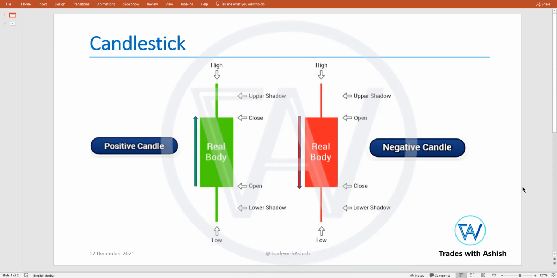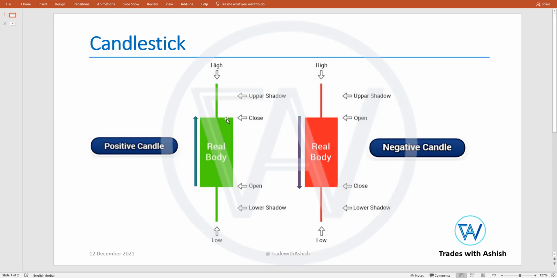So if we see here in a candle, there are different parts of it that represent different things. So this range between open and close represents the body. You can call it real body or fake body, but it is a body. Okay, then the space beyond it is called wick or shadow.